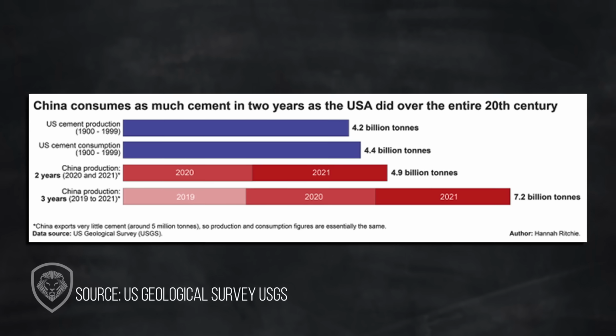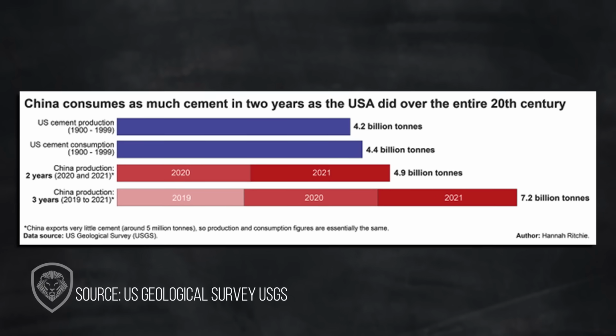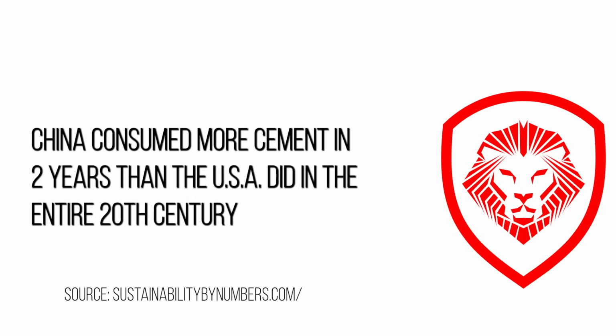This next data is to look at how much cement they use in their country. Ready? China used 7.2 billion tons in 3 years. They used more in 2 years than America used in the entire 20th century, 100 years. That's China. You want to know what India did just in 2022? 355 million tons. This is an area where the edge goes massive to China.